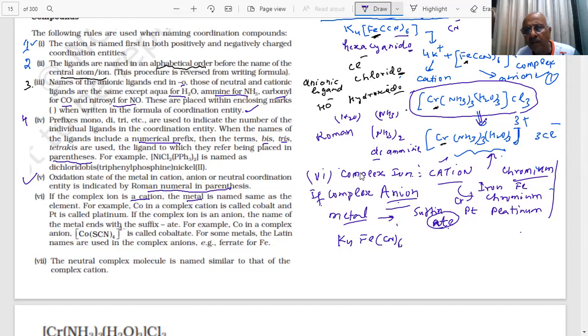K4[Fe(CN)6], students. This complex is an anion. Yes or no? Why? Because there is a negative charge on the complex. It is an anionic complex. Now in this case, I will not write iron.